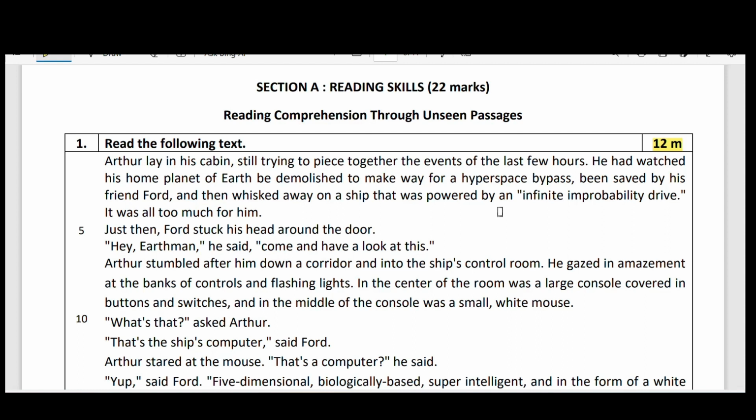Arthur stumbled after him down a corridor and into the ship's control room. He gazed in amazement at the banks of controls and flashing lights. In the center of the room was a large console covered in buttons and switches, and in the middle of the console was a small white mouse.